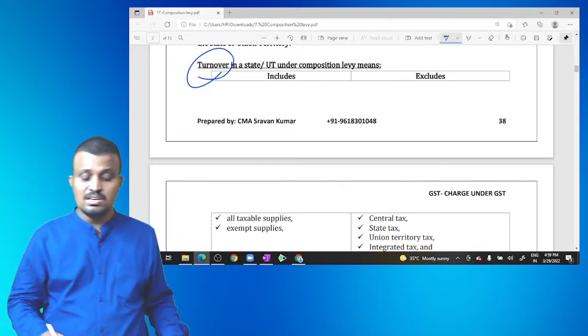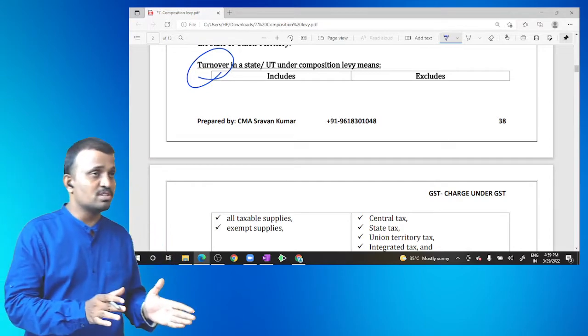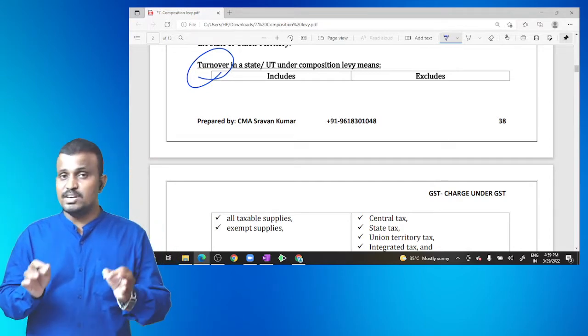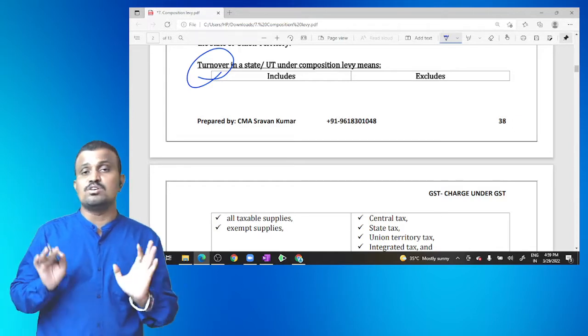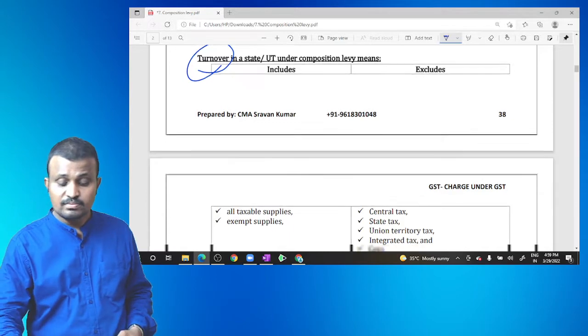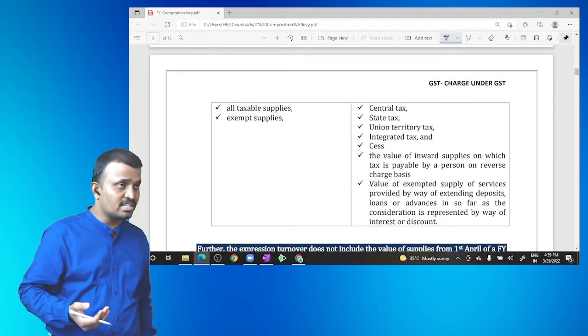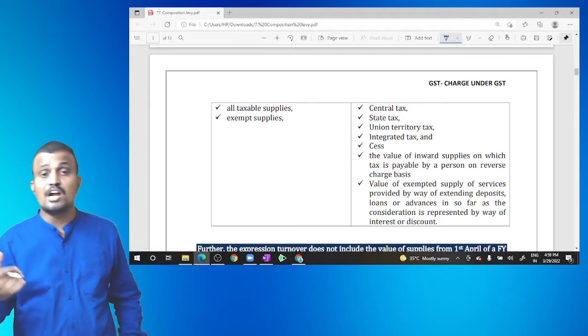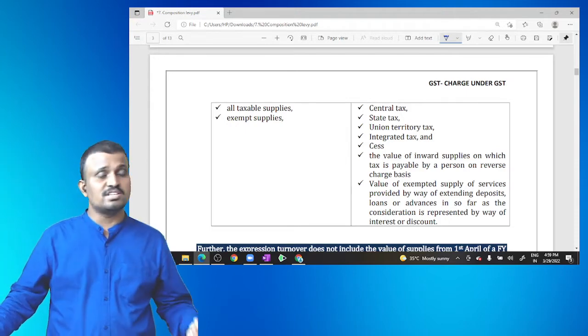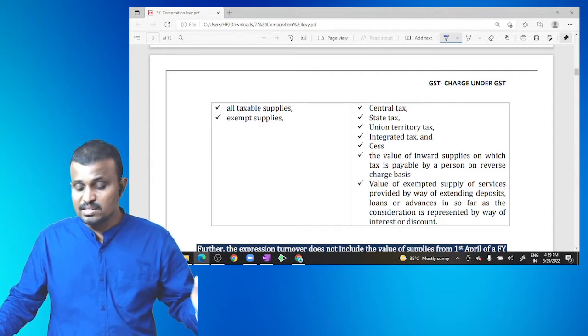But remember, these exempted supplies are not included in the turnover for the purpose of trader. In case of trader, only taxable turnover is liable for GST. Exempted turnover is not liable. But it does not include CGST, SGST, UTGST, IGST, cess, and value of inward supplies on which he is liable to pay the tax on reverse charging mechanism, along with that interest received.